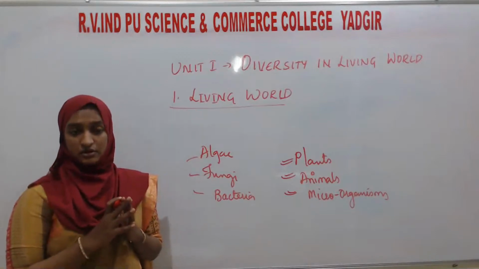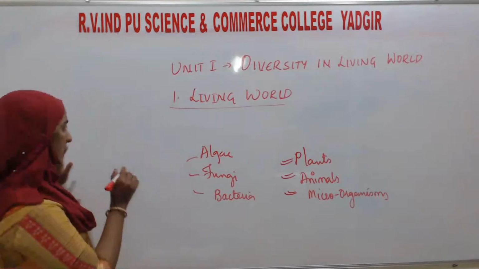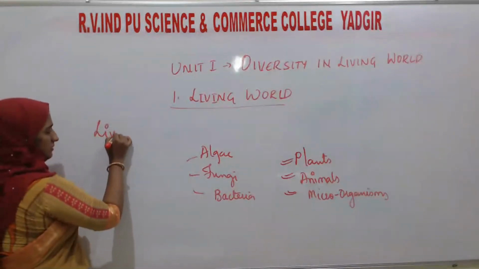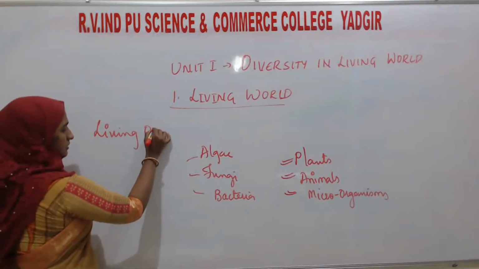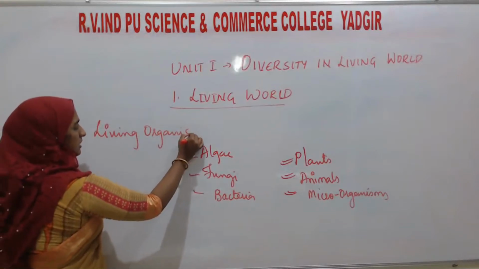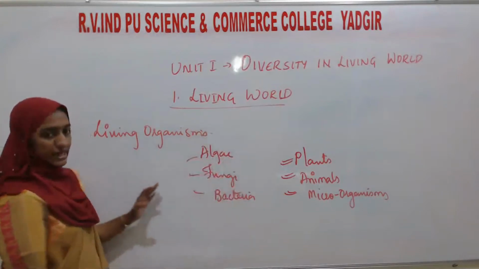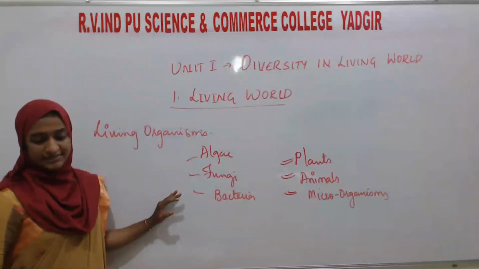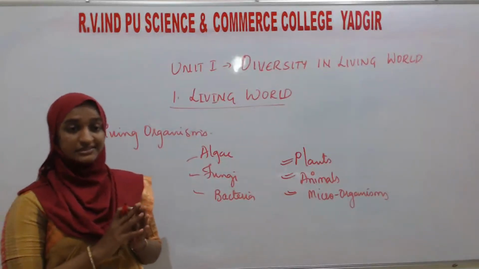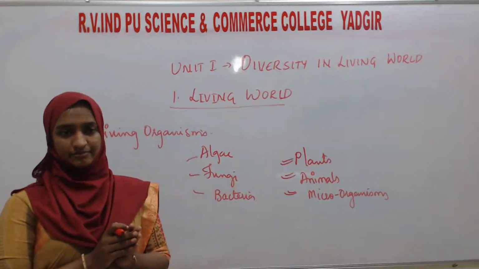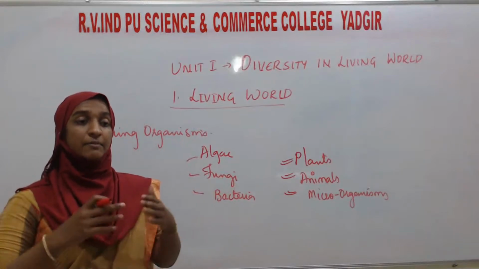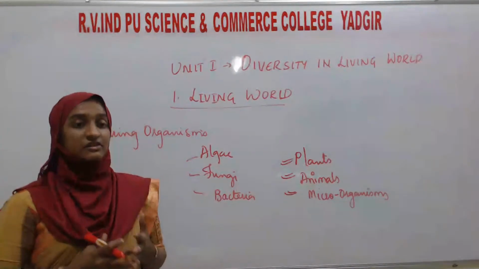Here I have written some of the living organisms. You can see in this world there is a wide range of living organisms, many varieties of living organisms.